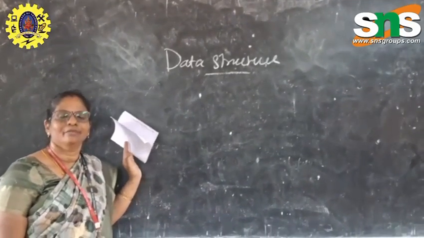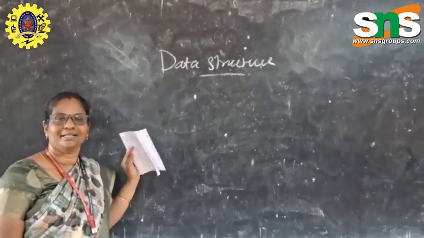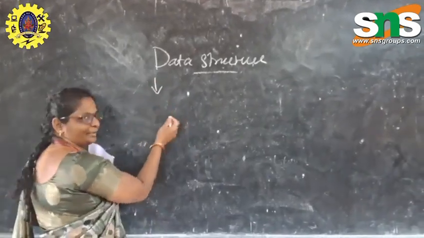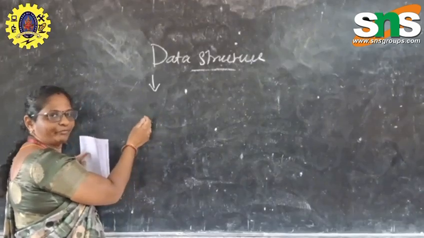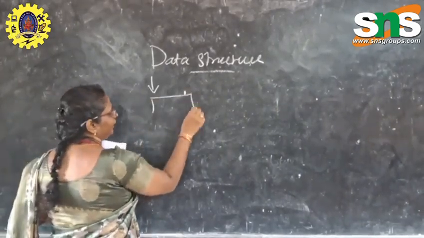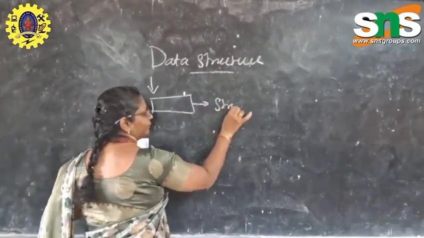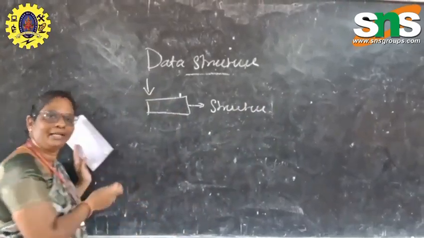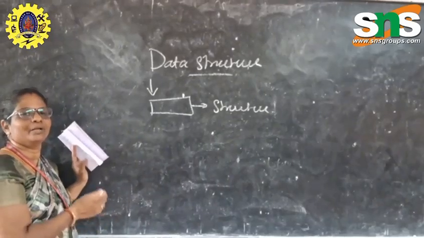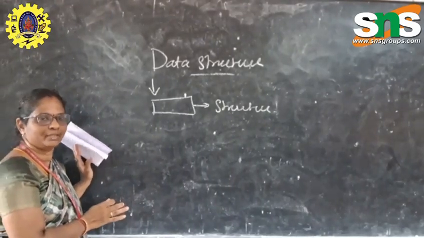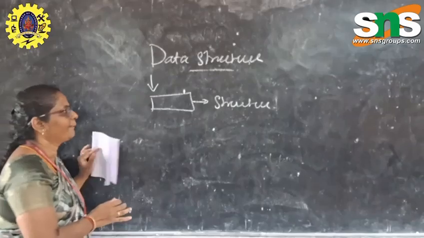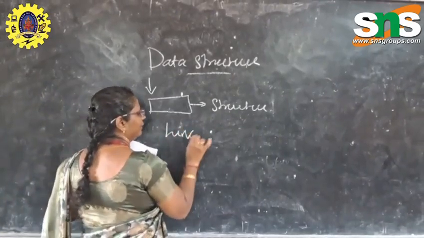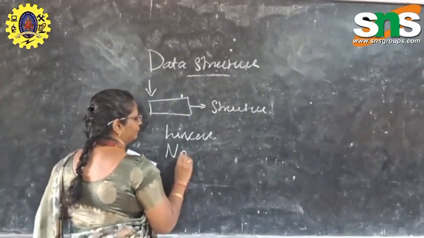So for data, we have to follow some structure, that is the data structure. If you are taking any data, it may be any type, numeric, non-numeric, any type of data. It will be collected and it must be in some structure. This is called a data structure. So we have to collect the data and organize it based on some concepts or ideas. In this, we are dividing into certain types: one is linear, another one is non-linear.